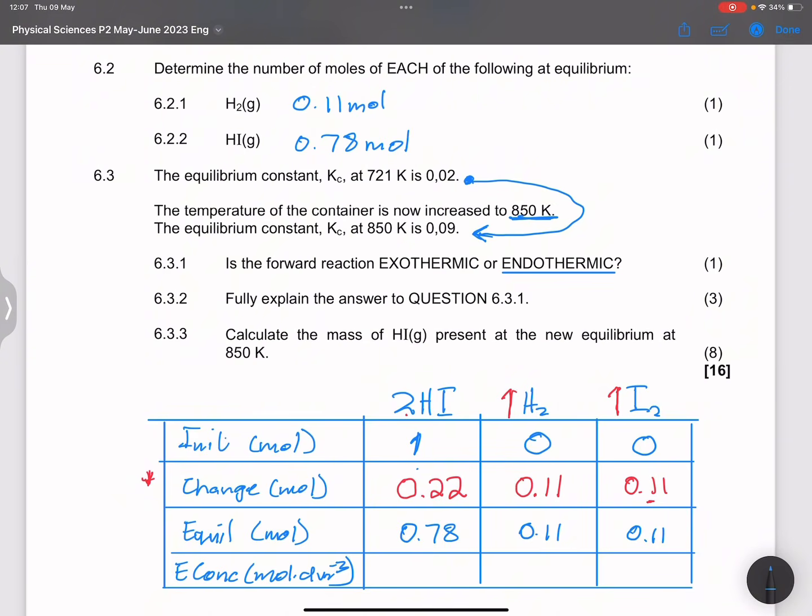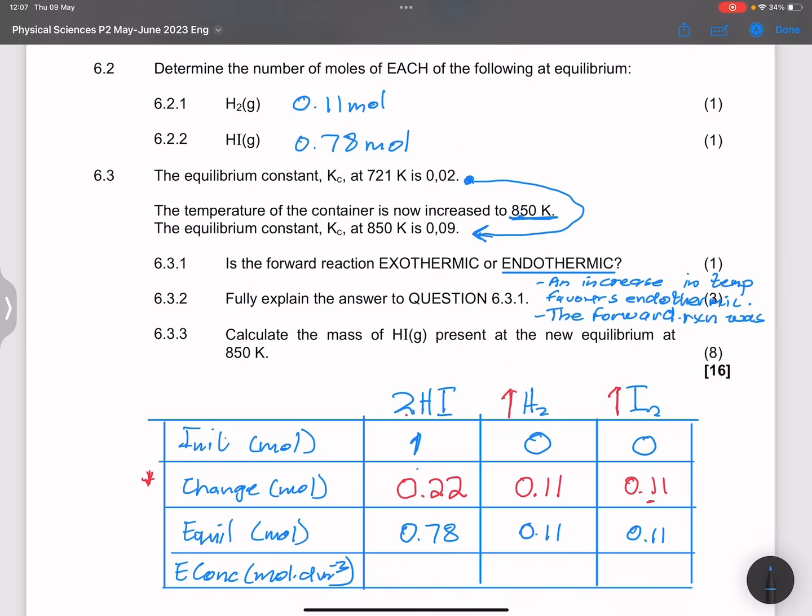All right, so they said fully explain your answer, right? So we will say an increase in temperature favors the endothermic reaction. All right, and we'll note in this case that the forward reaction was favored.